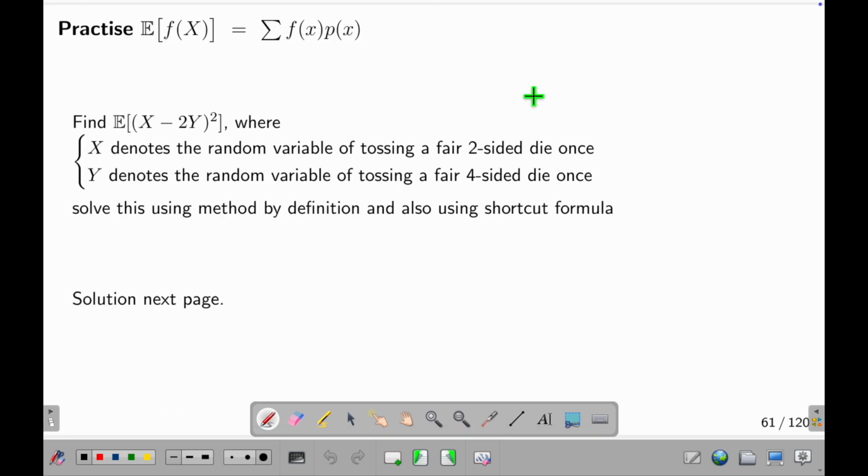Okay, so here's an exercise. X is a random variable of tossing a fair 2-sided die. That means the output is 1 and 2. Y is a random variable of tossing a fair 4-sided die, 1, 2, 3, 4. I want this funny value: (X minus 2Y) squared. Find the average value. Solution here.